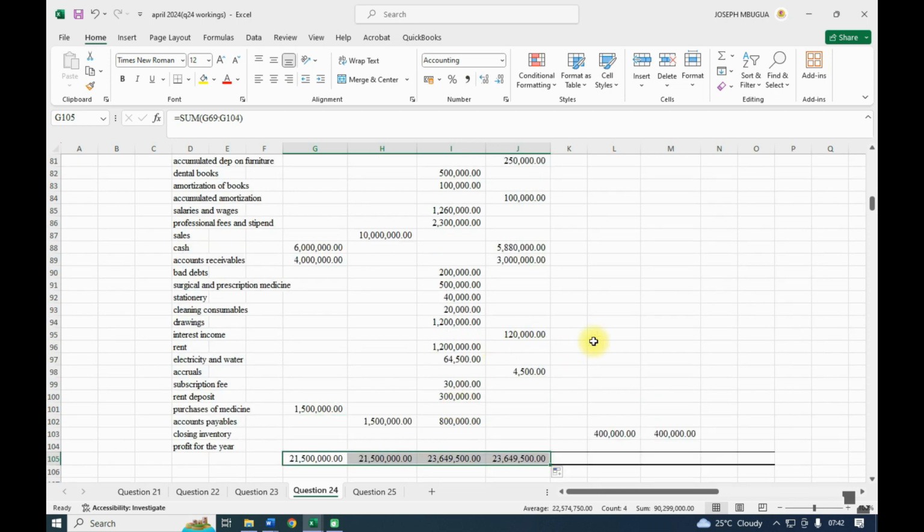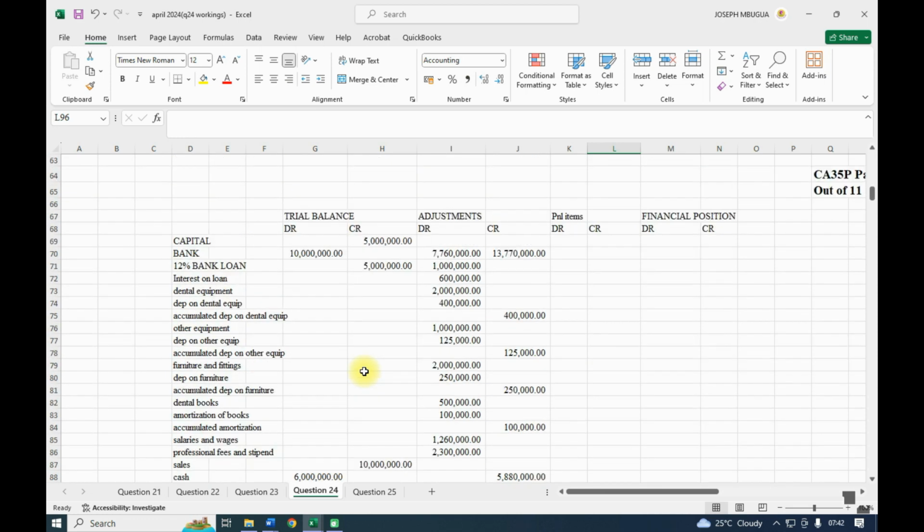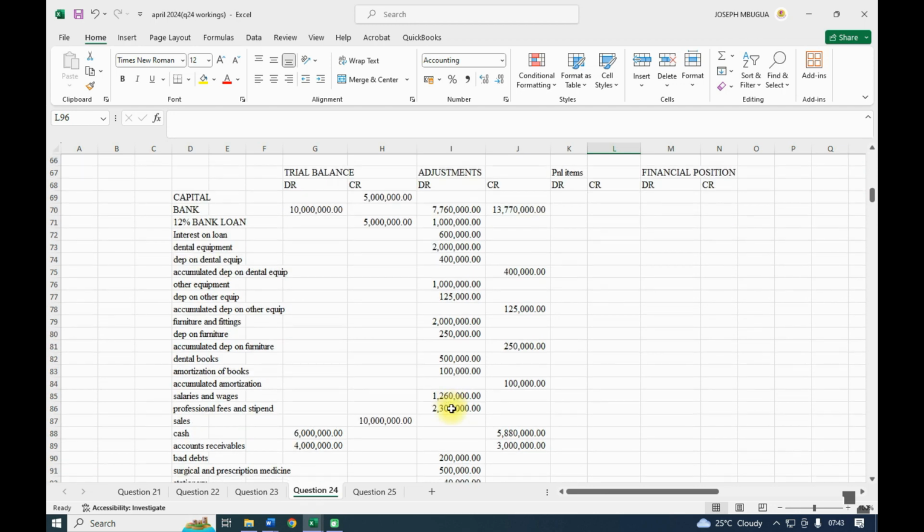Yeah, so majority of the items in this question, the only thing that was difficult to establish is the items that will be reflected under the adjustments and the ones that will be reflected outrightly under the trial balance. Remember, the trial balance only takes the end balances. In the trial balance, you cannot fix both the debit and the credit at the same time, because you normally fix only the end balance. And that's why the figures that are being adjusted, we are adjusting them under the adjustments.